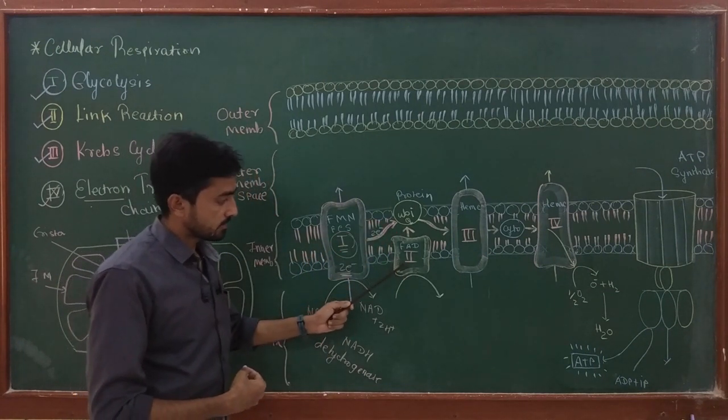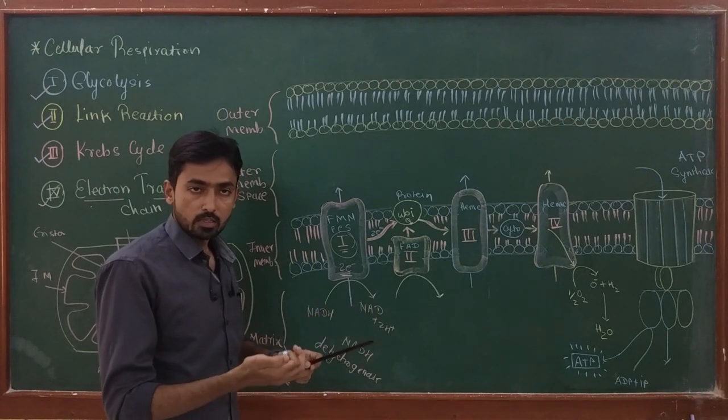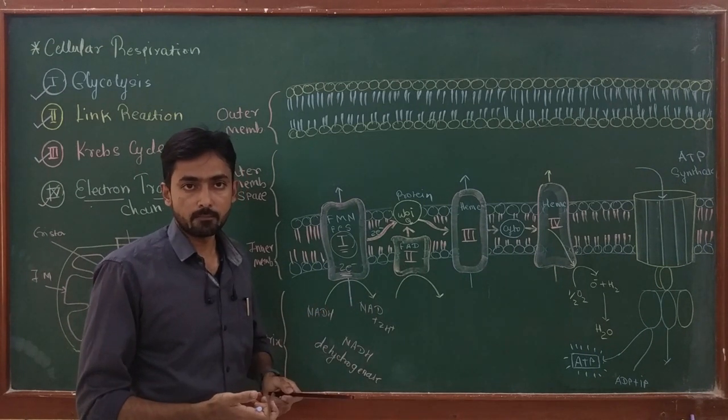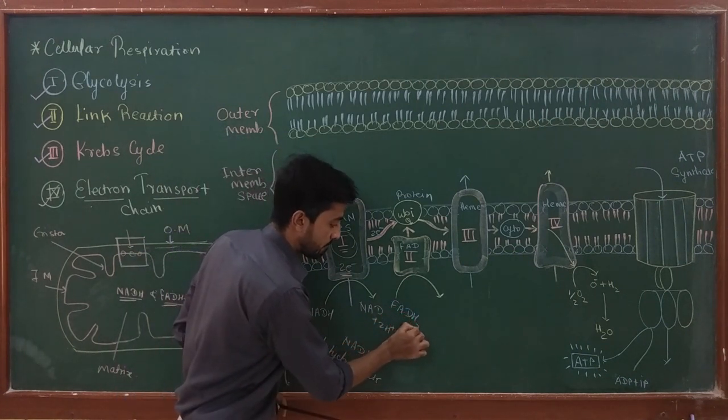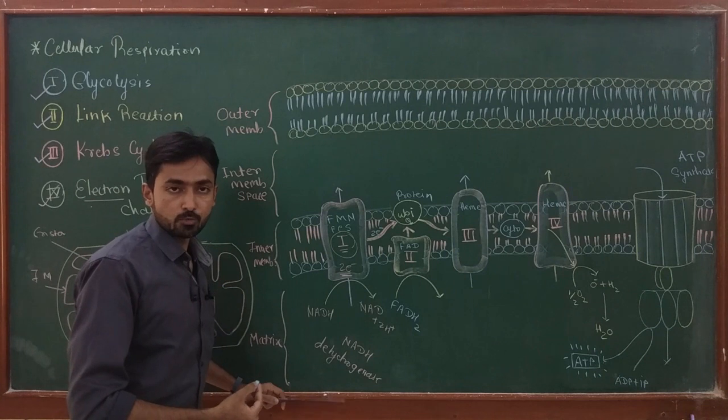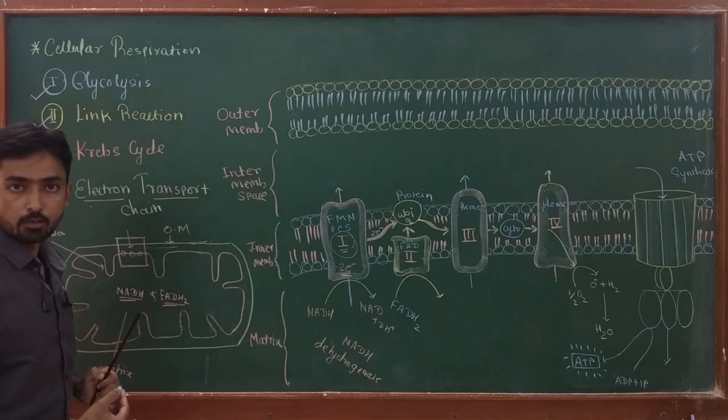Now the second complex does the activity of oxidation of FADH2. FADH2 is another electron carrier which is produced during cellular respiration.